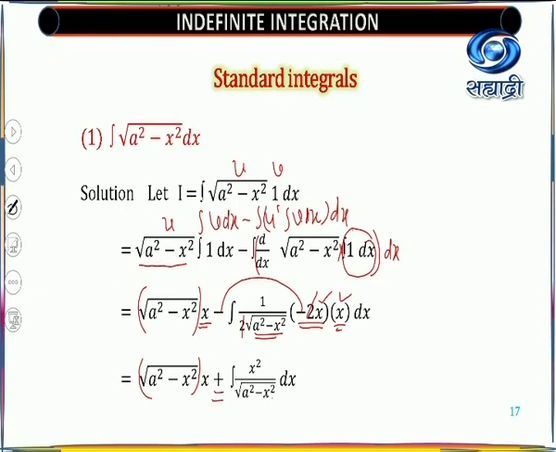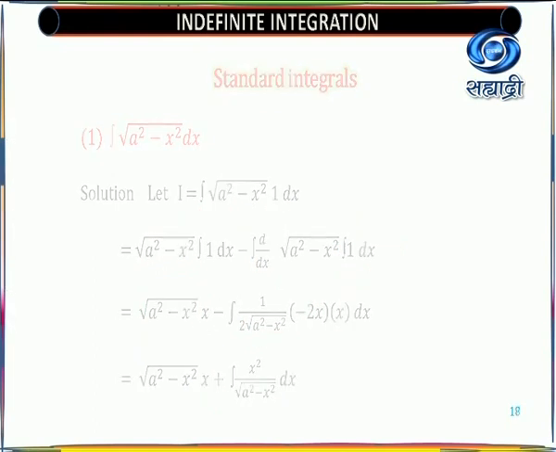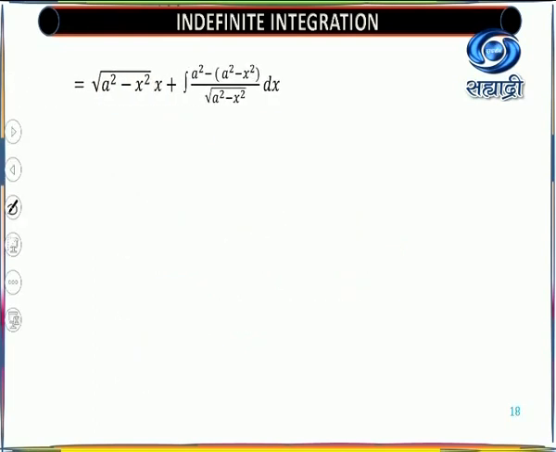Now as it is not integrable, but we need some adjustment so that it will get cancelled. So we'll add and subtract a square. So it will be simplified. So in what way will we write this? We'll write this as, look at here. So that is your next step.